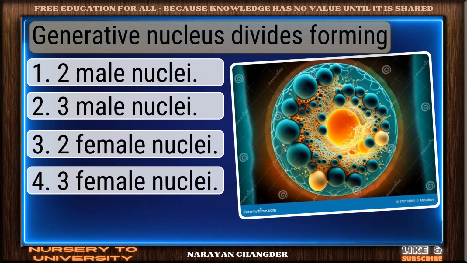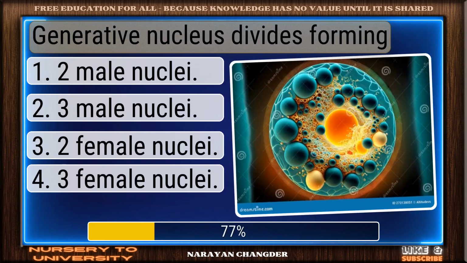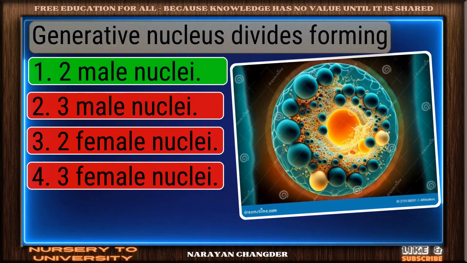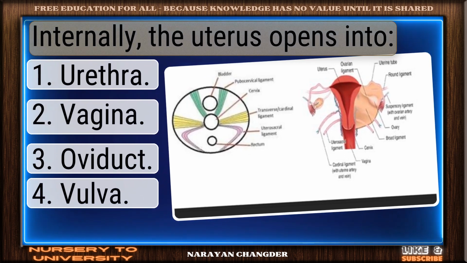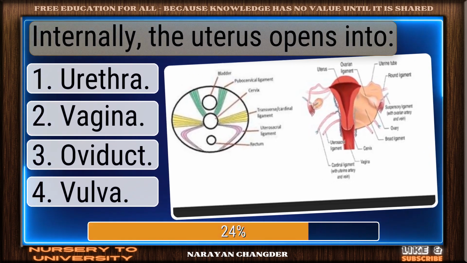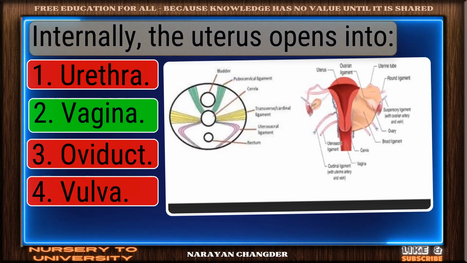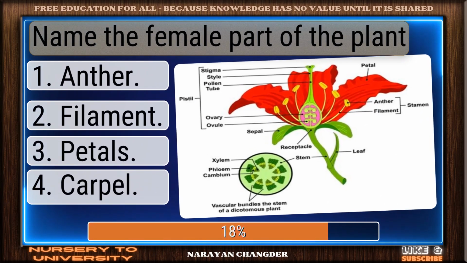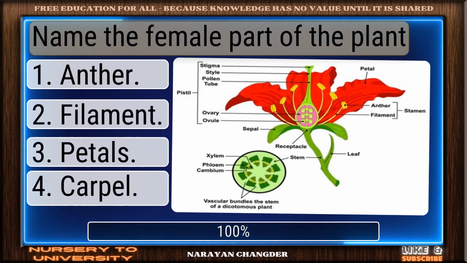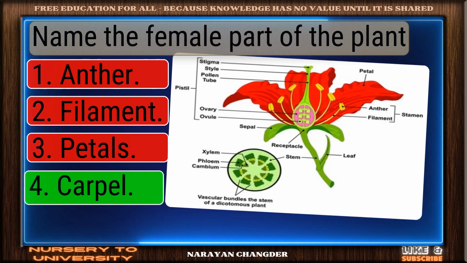Question number 149. Generative nucleus divides forming. Excellent. 2 male nuclei is a brilliant choice. Question number 150. Internally, the uterus opens into. Good job. Your answer vagina works well here. Question number 151. Name the female part of the plant. Solid response. Carpel is a valid choice.